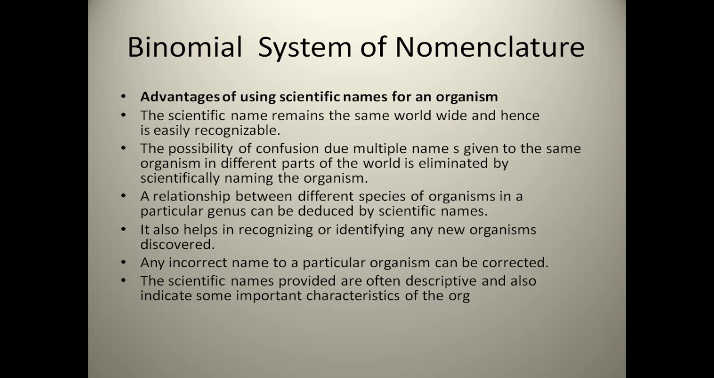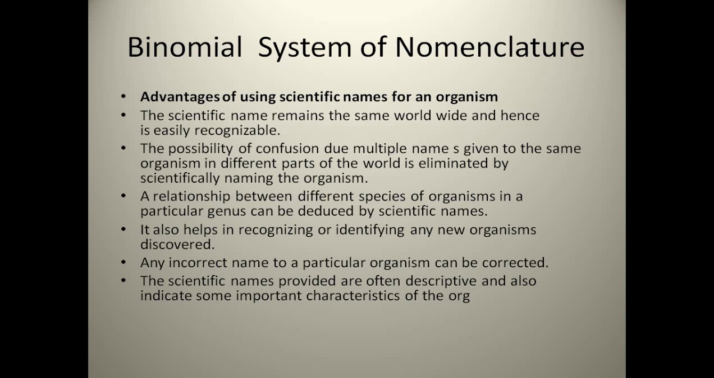Any incorrect name given to a particular organism can be corrected. The scientific names provided are often descriptive and also indicate some important characteristics of the organism. As I already told you, knowing the genus and species is not enough by itself. When we go to binomial nomenclature, with the help of the genus and species we can derive all the criteria and easily get the history of that particular organism.